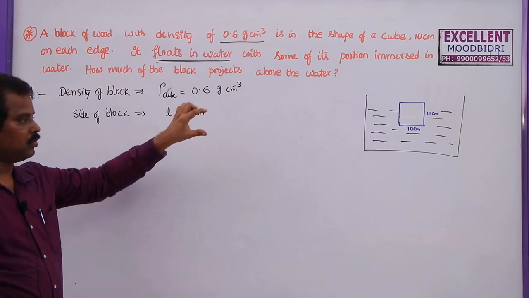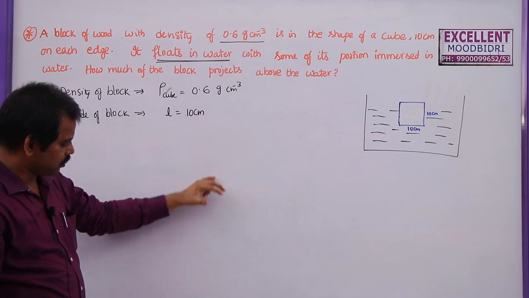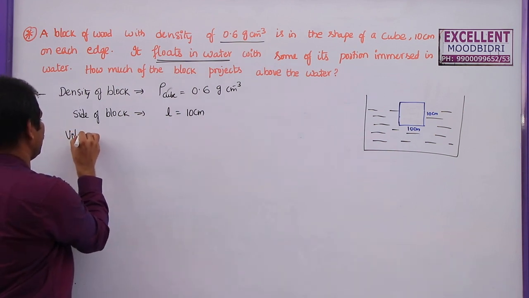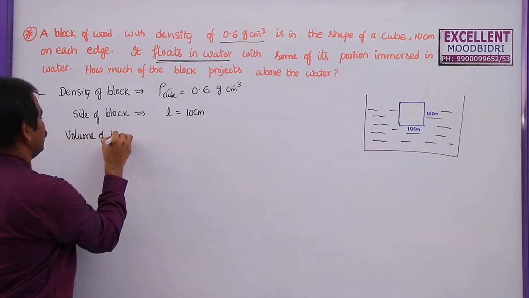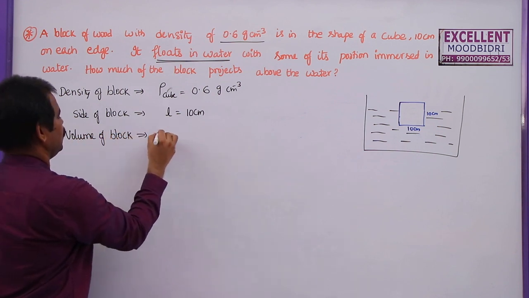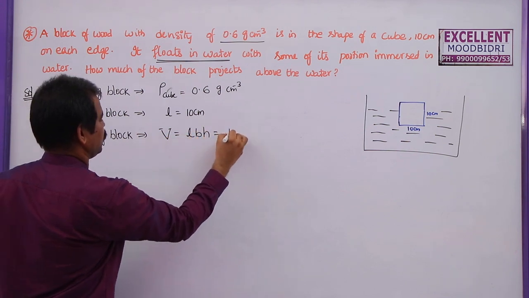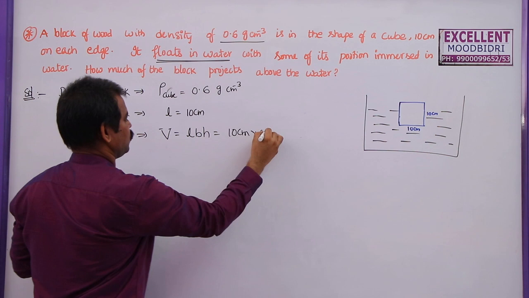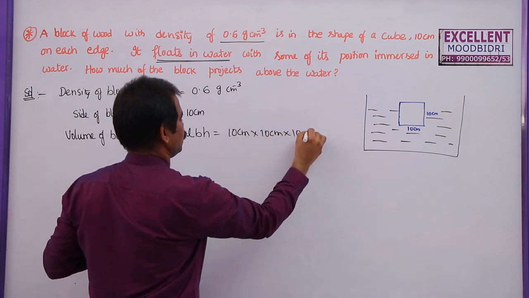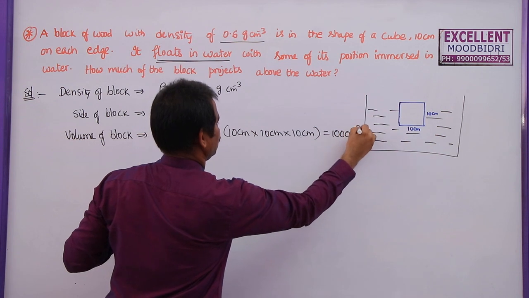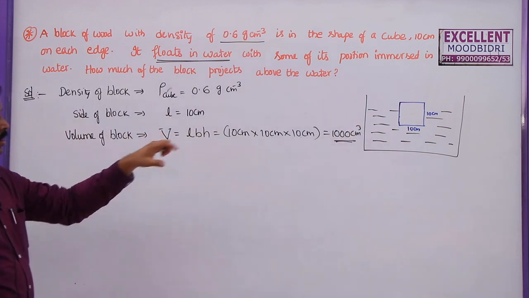I am not going to convert this into SI system, I am going to solve this problem in CGS system only. So what will be the volume of the block? Volume is given by length into breadth into height, 10 cm into 10 cm into 10 cm, which is equal to 1000 cm cube. So this is the volume of the block.